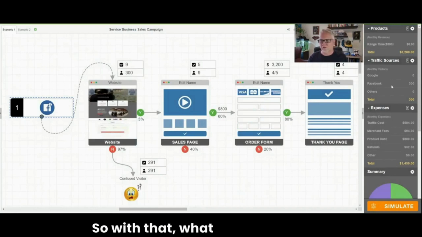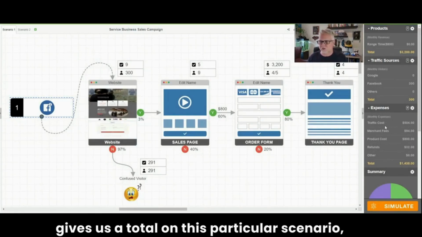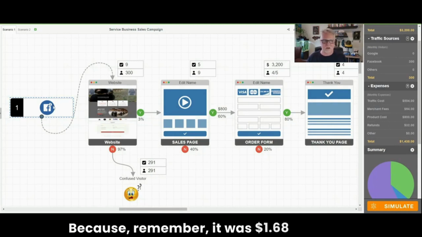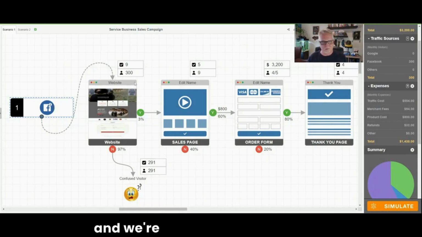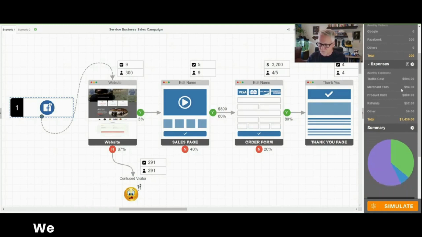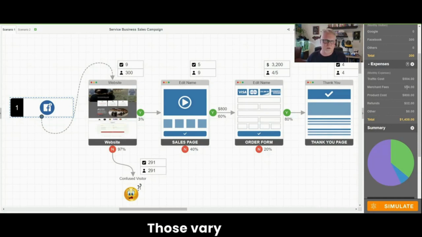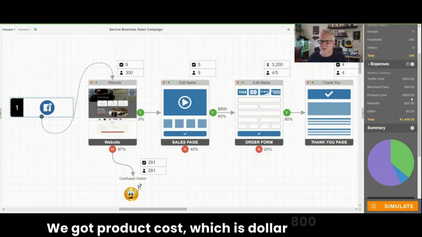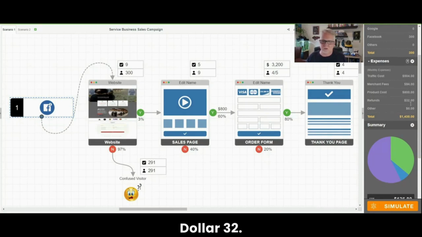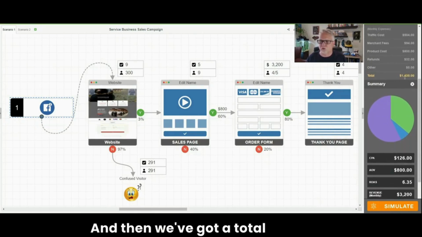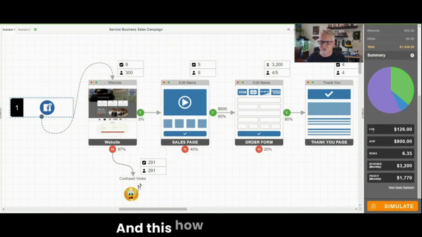So with that, what that gives us is a total on this particular scenario. We come down here and we break it down. The traffic cost is about $504 because remember it was $1.68 per click, and we're talking about 300 clicks. We got merchant fees for your credit card merchant. Those vary as well. We got product cost, which is $800. Refunds, $32. We got $32 in there. And then we've got a total of $1,430. And here's how it breaks down.